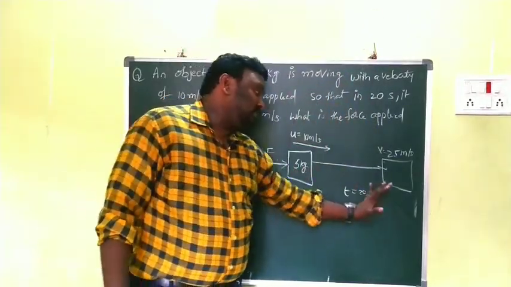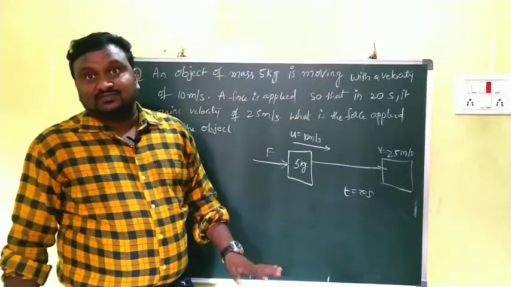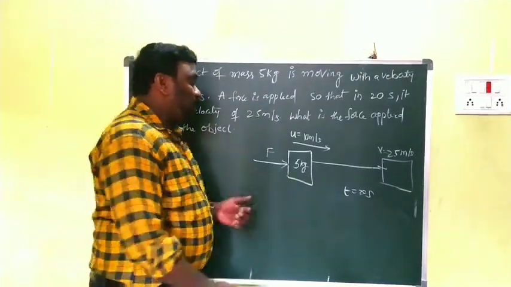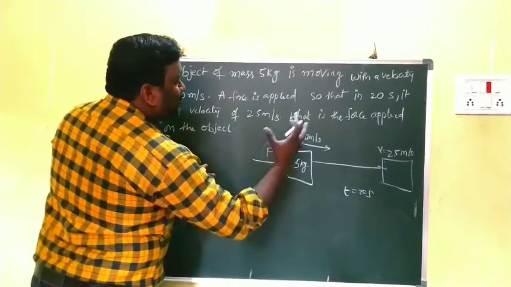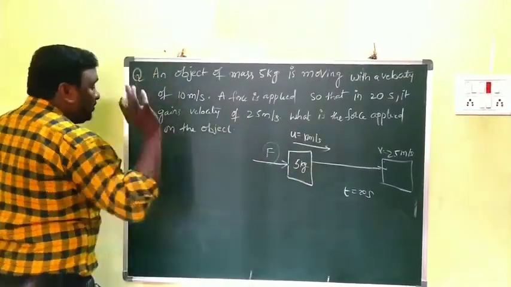That's why when the force is applied on the body in the direction of force, its velocity will increase. So here the time of action of force is what? 20 seconds. So now what do you have to find? We have to find out this force. How much force is applied on the body of mass 5 kg. That is the problem here.